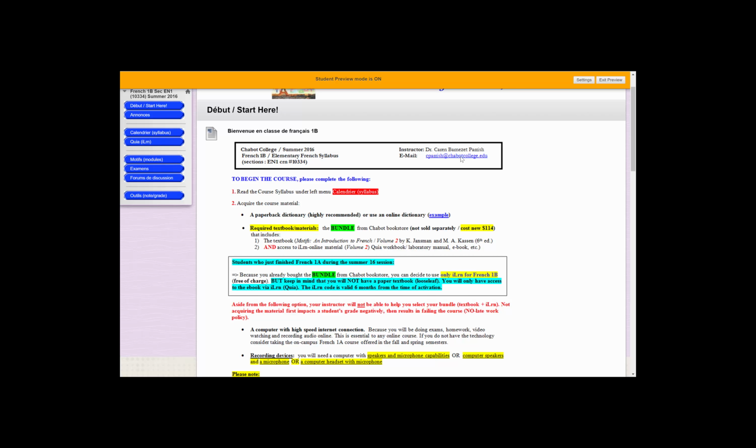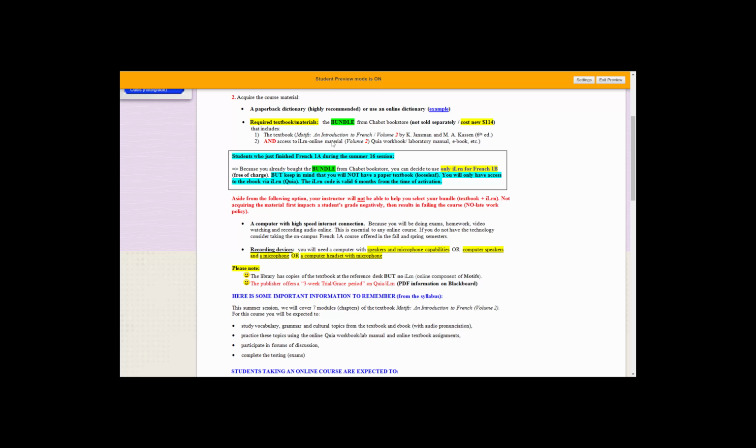Now the course material. If you do not have the bundle from Chabot Bookstore from French 1A, then you need to go buy it. It's $114 at the bookstore, and this is going to be the cheapest you can find because you need the iLearn code, and all this is already $126 if you buy it separately.